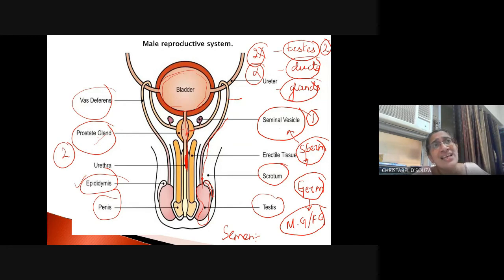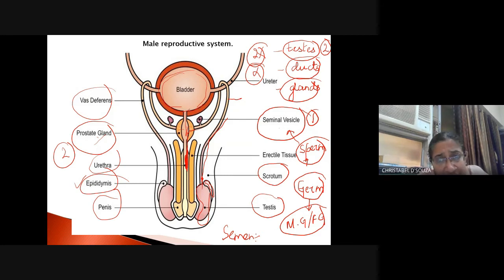This forms the seminal fluid, which is then taken into the urethra, right? The vas deferens joins the urethra. That is not showing there. It joins the urethra. The urethra is the common opening for urine as well as for seminal fluid, right? However, both never come out together.